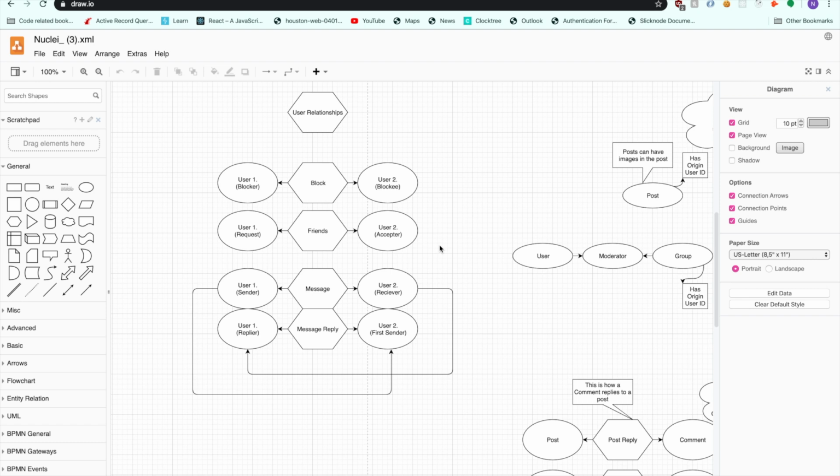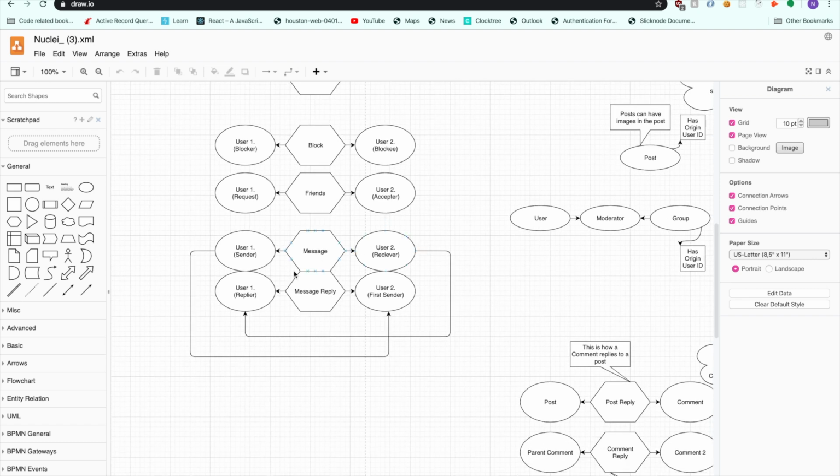How sad. Finally, we have messages. User one is the sender, user two will be the receiver, and then for message replies, user one will be the replier, and user two will be the first sender. As well, this will have an extra relation to it, which would be the message that you're replying to.